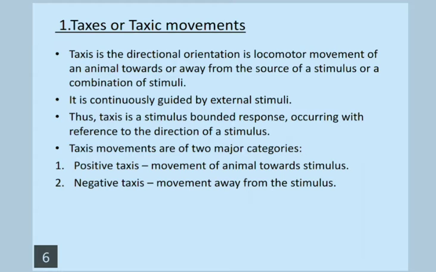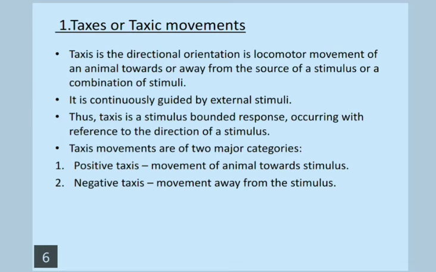Taxis movement is the directional orientation or locomotor movement of an animal towards or away from the source of a stimulus or a combination of stimuli. It is continuously and specifically guided by the external stimuli. The direction of movement is determined by the directional external stimulus.